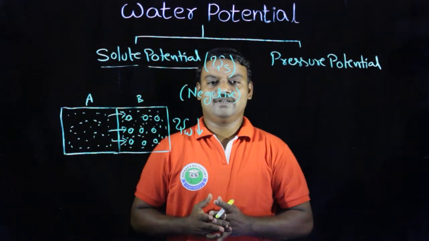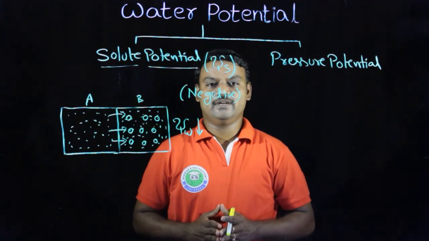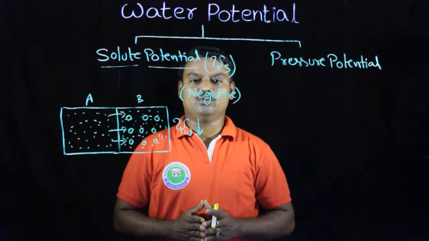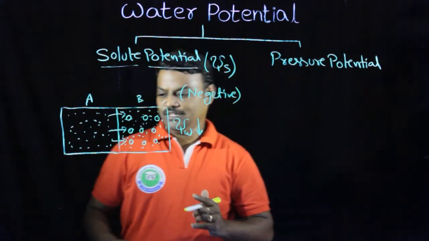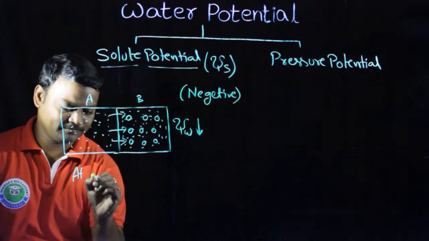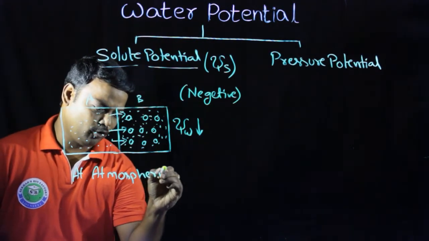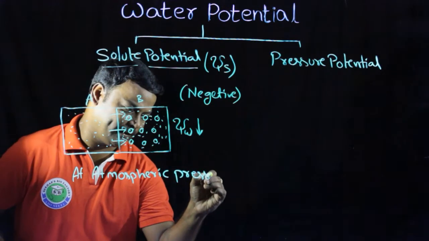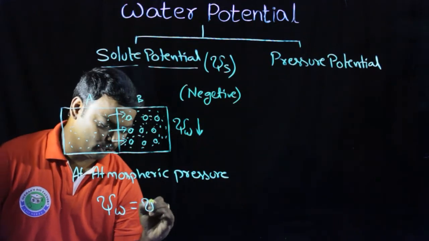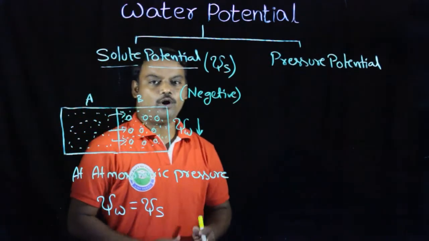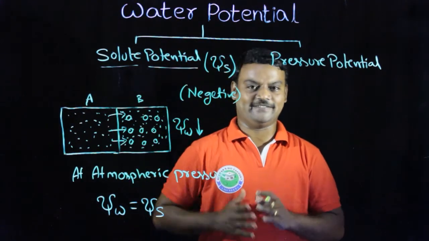At the same time, the solute potential in a solution is always equal to water potential at atmospheric pressure. At atmospheric pressure, psi W is equal to psi S. The water potential is equal to solute potential at atmospheric pressure.